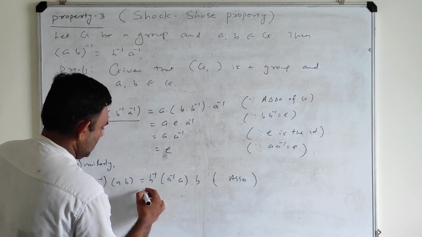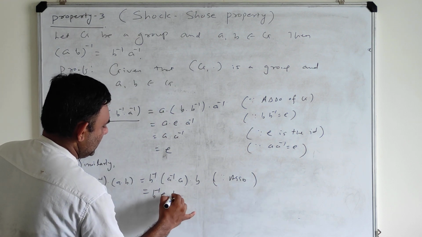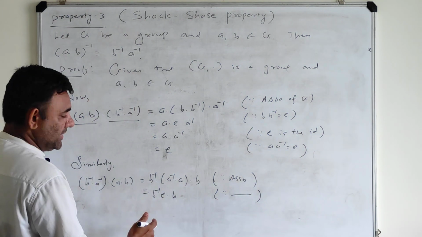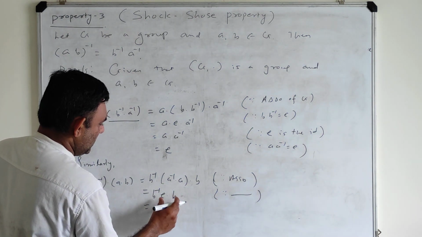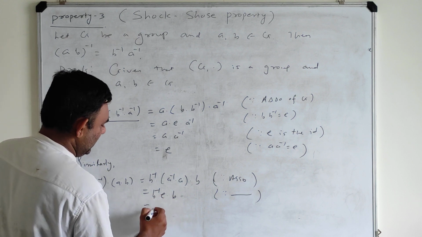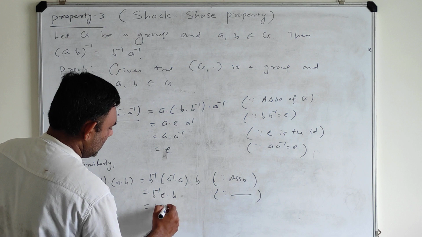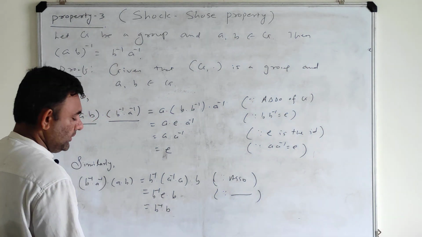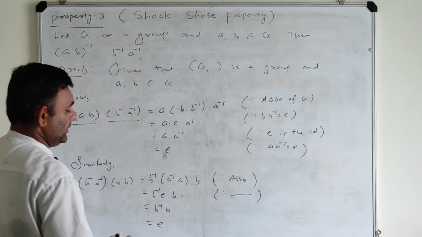Associativity. So now it is B inverse identity into B. You can give the reason here. What should be the reason? A inverse A is identity. Now again, E into B, that is identity into B, will be what? It will be B, and B inverse B is identity.